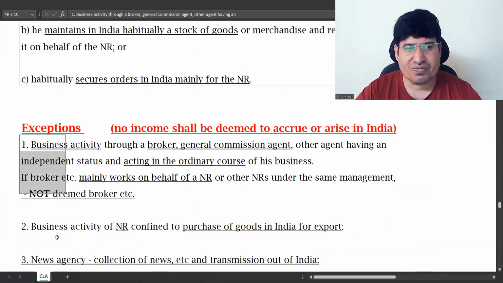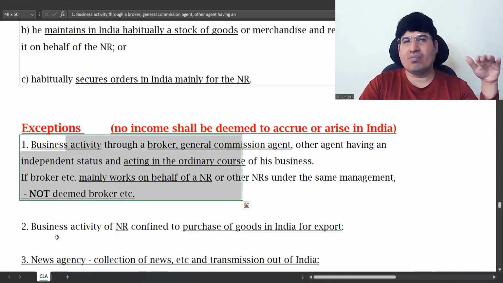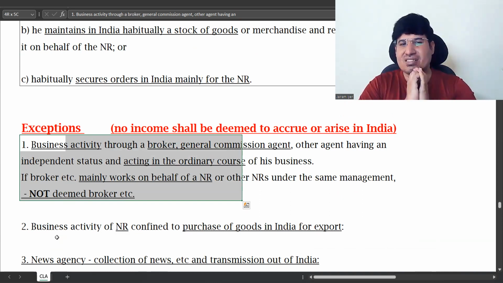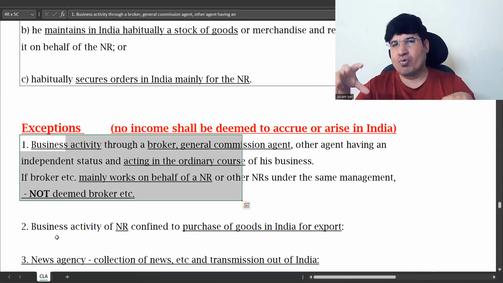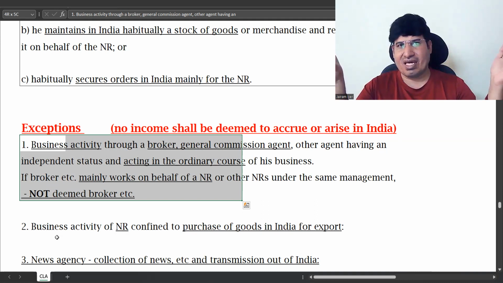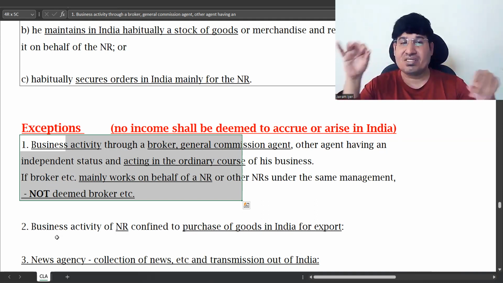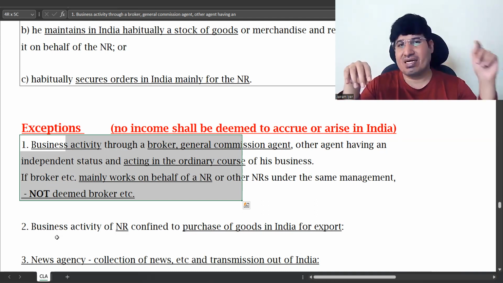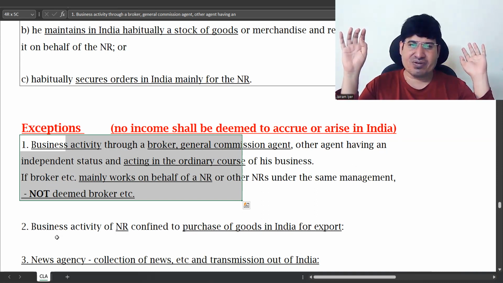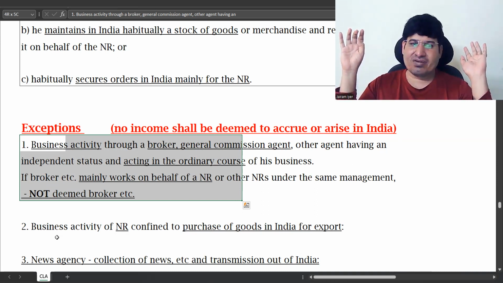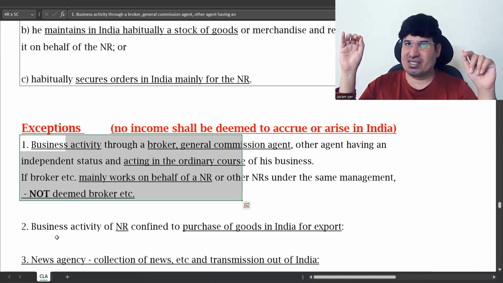So one is broker. Any general broker, general commissioning agent. If a non-resident is using his activity, and the broker in general deals with it, he is not dealing only for that non-resident. He has many customers, and is not directly dealing only for that particular non-resident. Then in that case, it will not be deemed to be business connection in India.